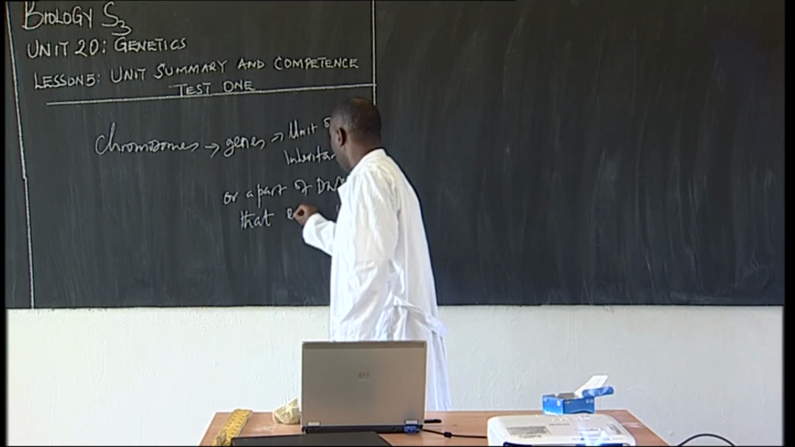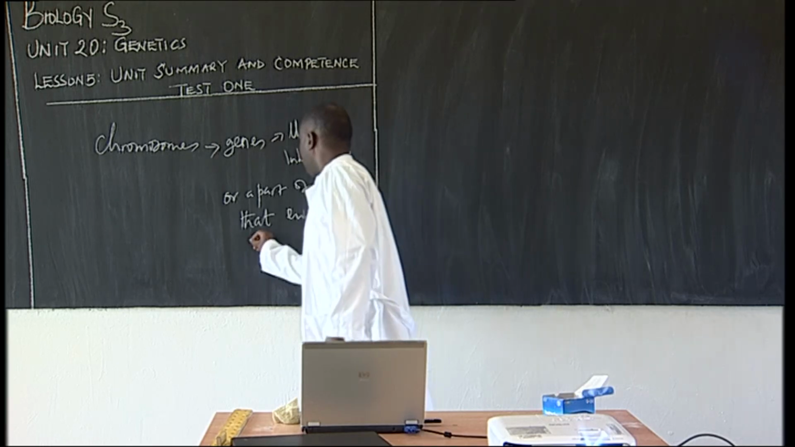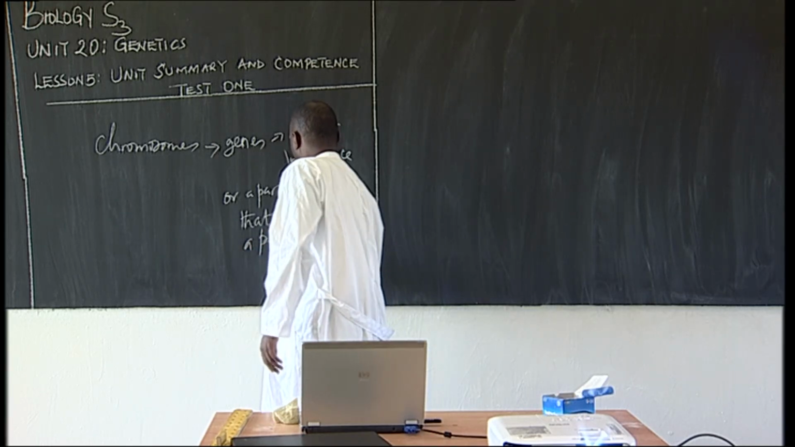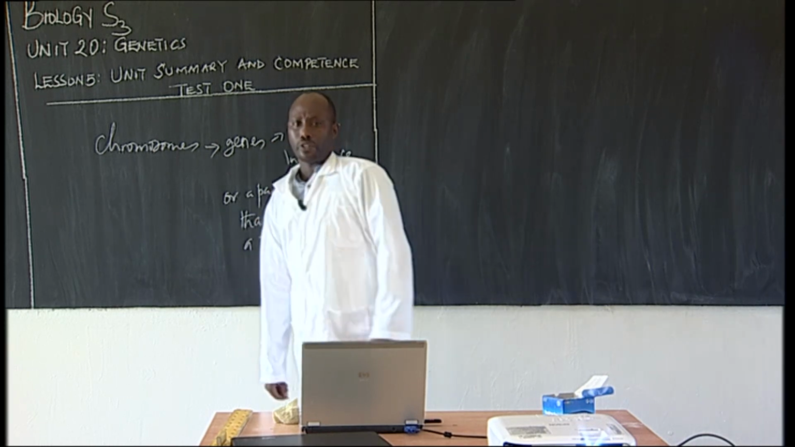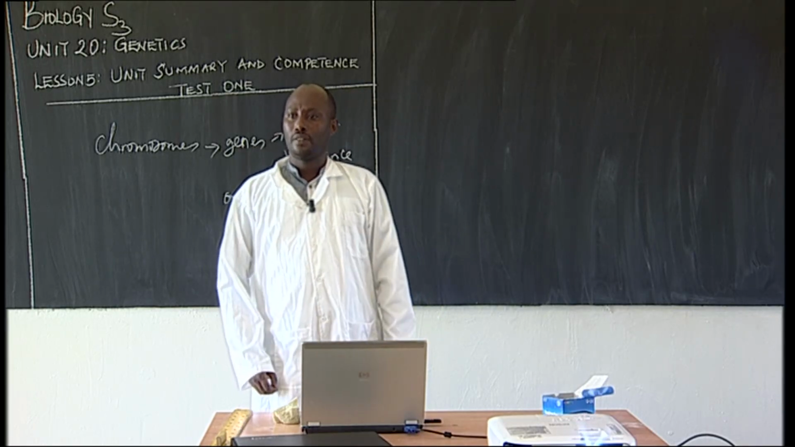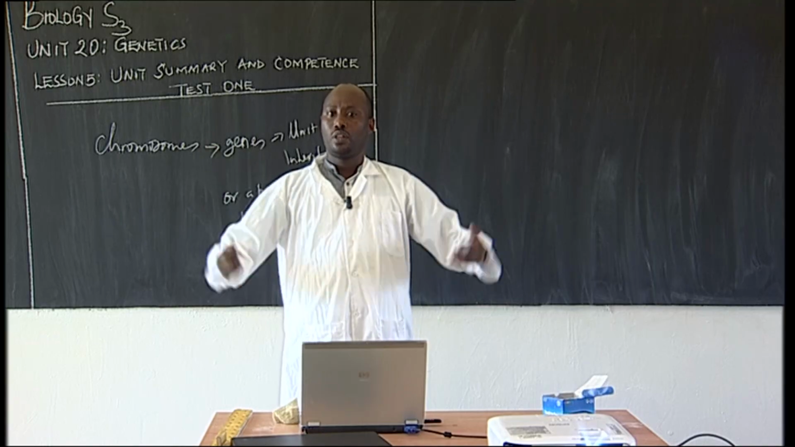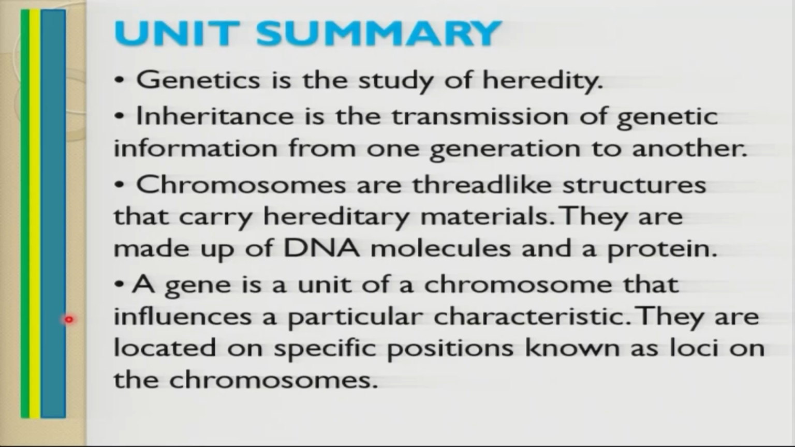A part of DNA that encodes for a particular trait. When I talk about a trait, a trait is a character, the characteristics of being tall, being short, and so on. They are made up of DNA, a storehouse for genetic information, which in biology we call the cellular library, a library of the cell.